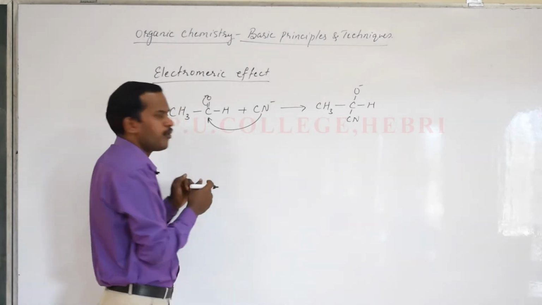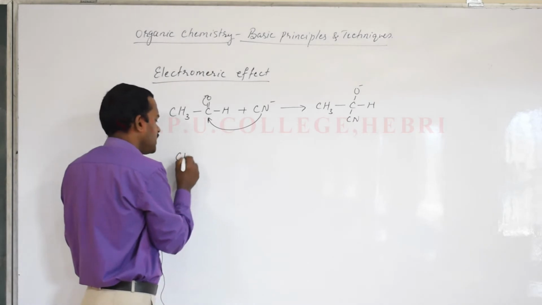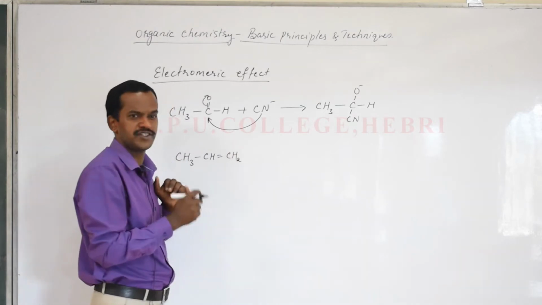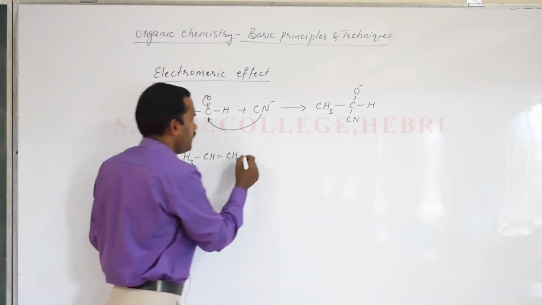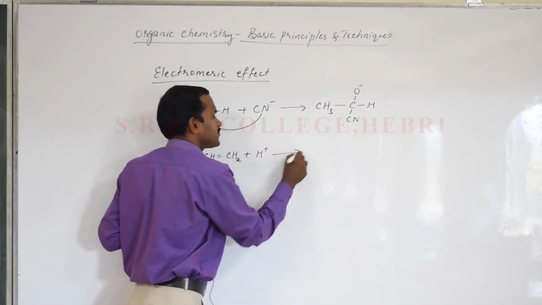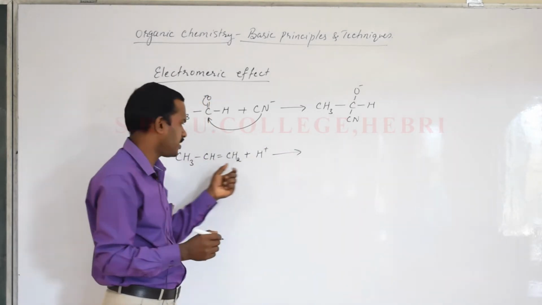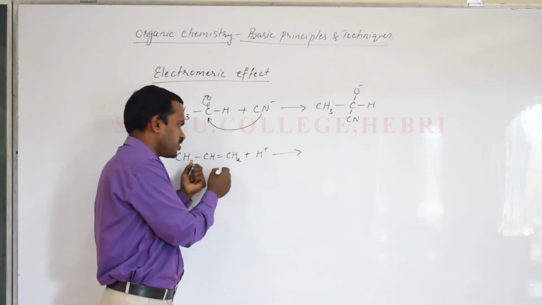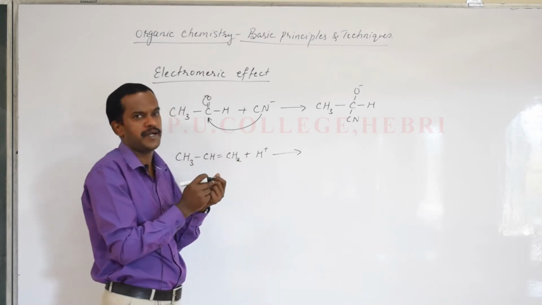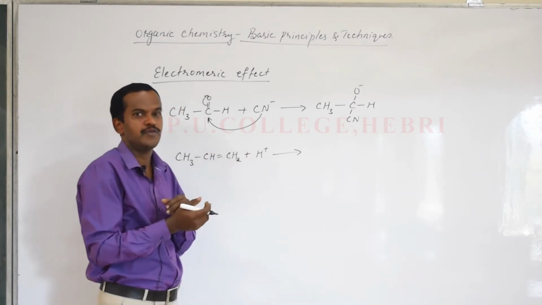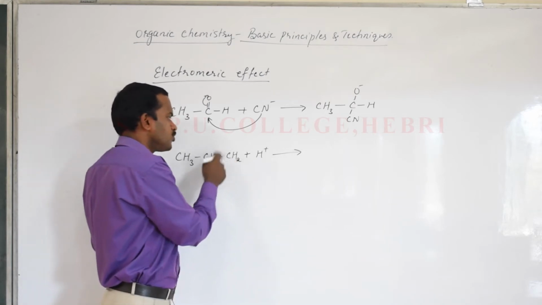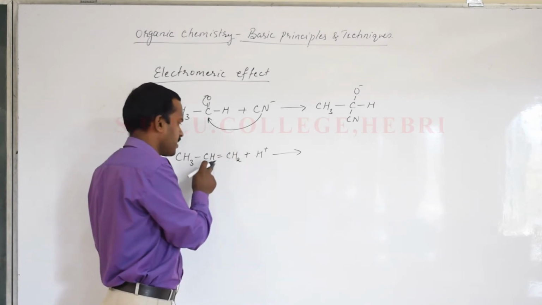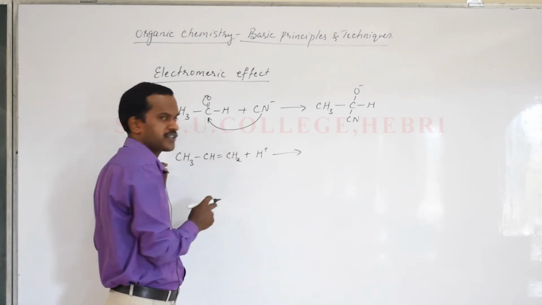I'll give you one more example. Let me take up the alkene CH3CH=CH2. You know, there are three carbon atoms and a double bond: propene. If it is attacked by H plus, the H plus can attack the central carbon atom, or it can attack the terminal carbon atom, but where it attacks depends on how the stability will be. So during the formation of the stable product, if H plus attacks the central carbon atom, it will become CH2, and the electrons get shifted over.